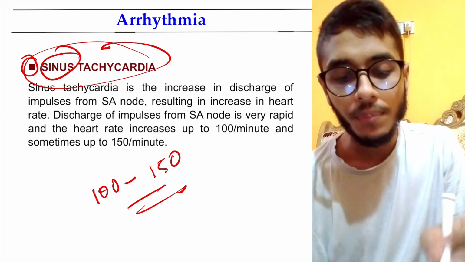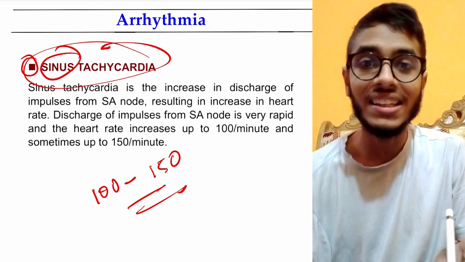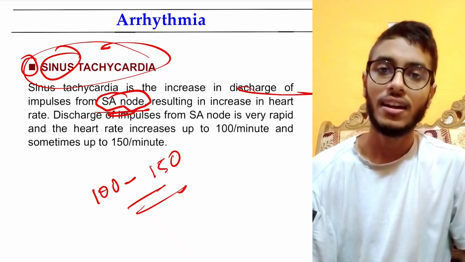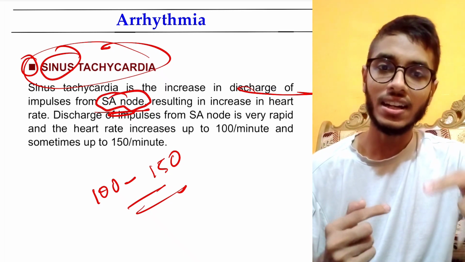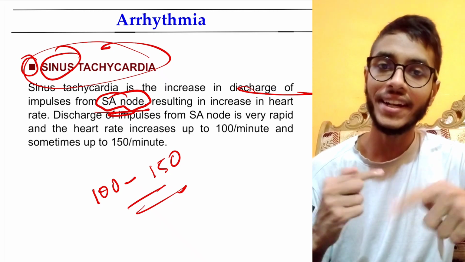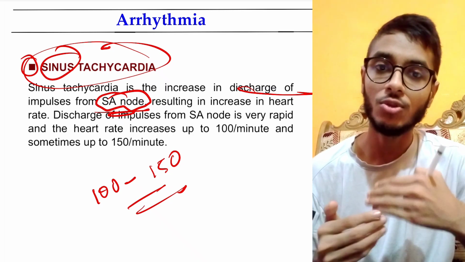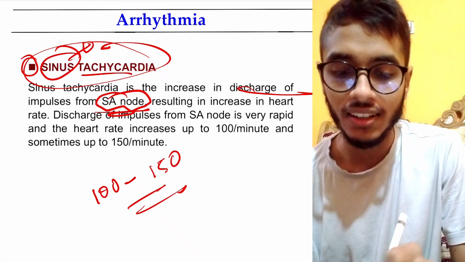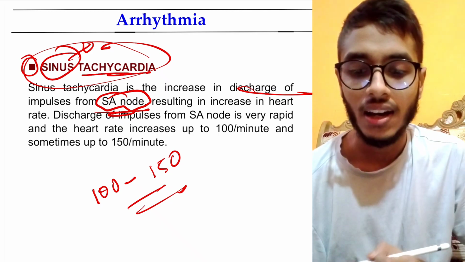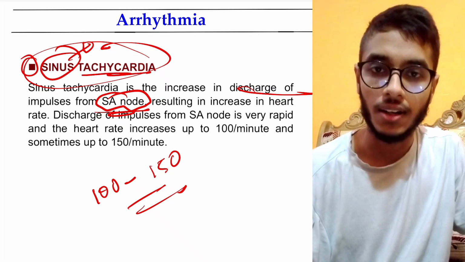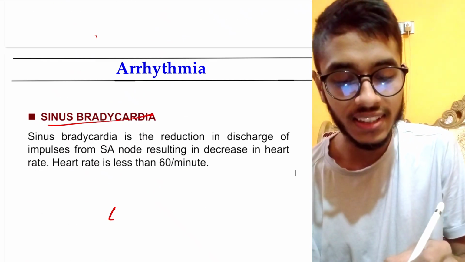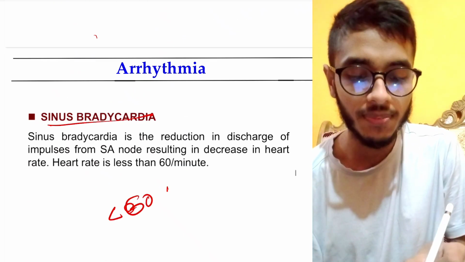Why sinus? Because it is by the discharge of SA node, right? As SA node is the pacemaker here also, and SA node is creating too many heartbeats, this is why it is called sinus tachycardia, normal tachycardia. We may also call it tachyarrhythmia. Okay, both are the same term. And sinus bradycardia is when heartbeat is less than 60 beats per minute.